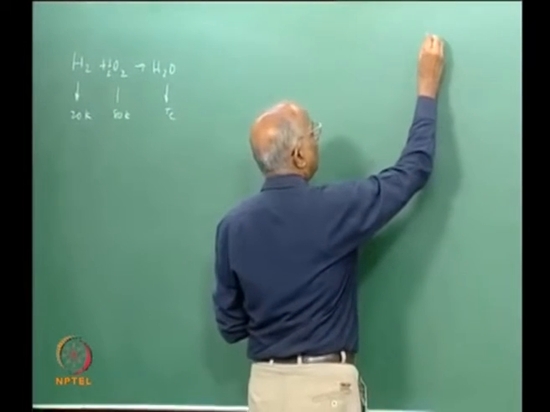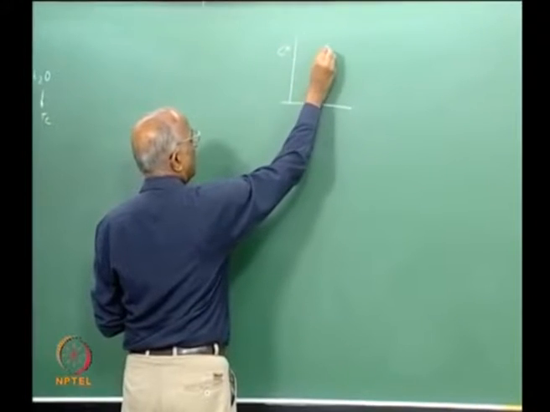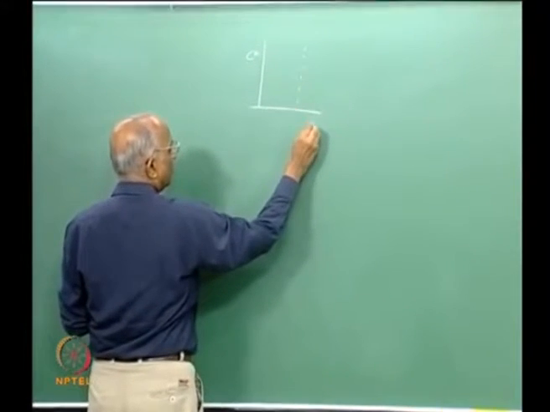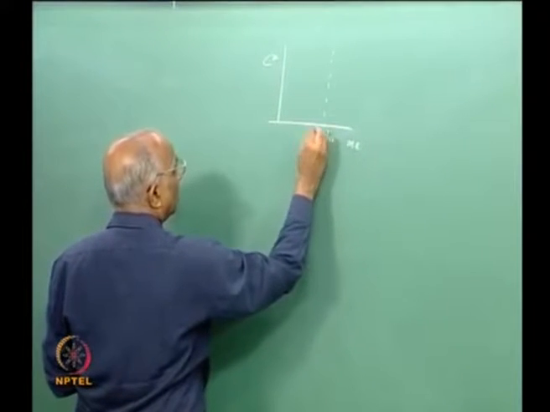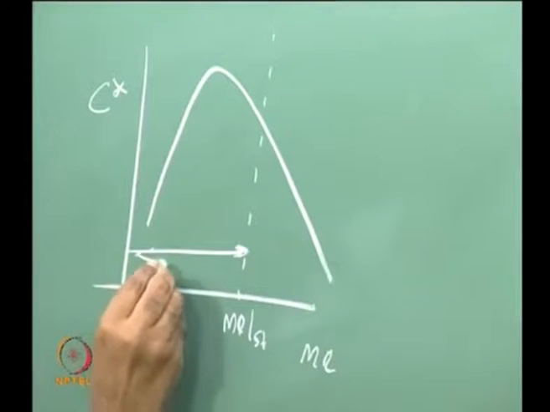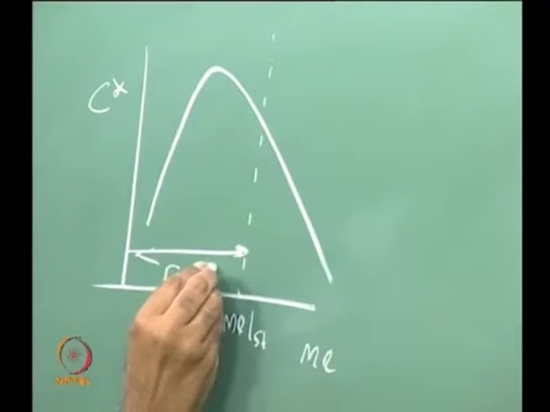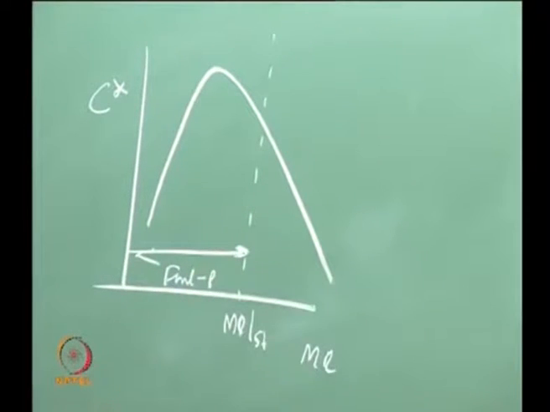We told ourselves, well, the value of C star is maximum when the mixture ratio is less than the stoichiometric mixture ratio. That means in this region of fuel rich condition, you have a higher value of C star compared to the oxidizer rich condition.